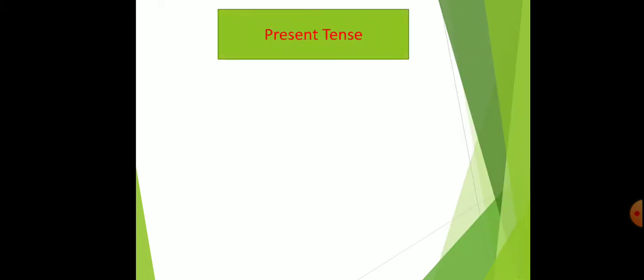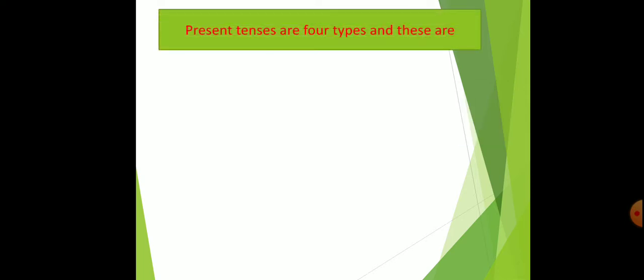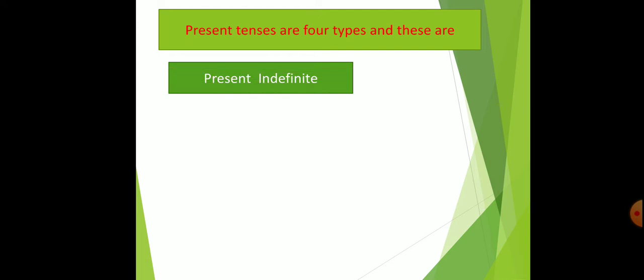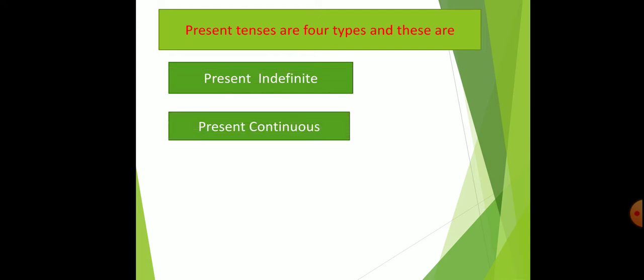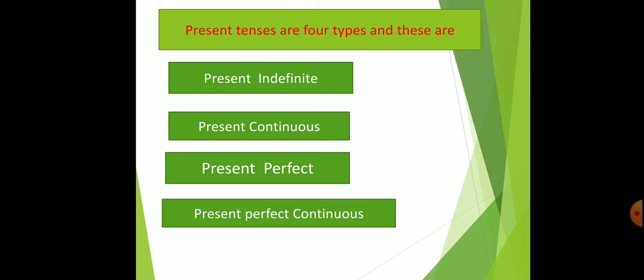Present tense. Present tense indicates an action that takes place in present time. Present tenses are of 4 types. These are present indefinite tense, present continuous tense, present perfect, and present perfect continuous tense.